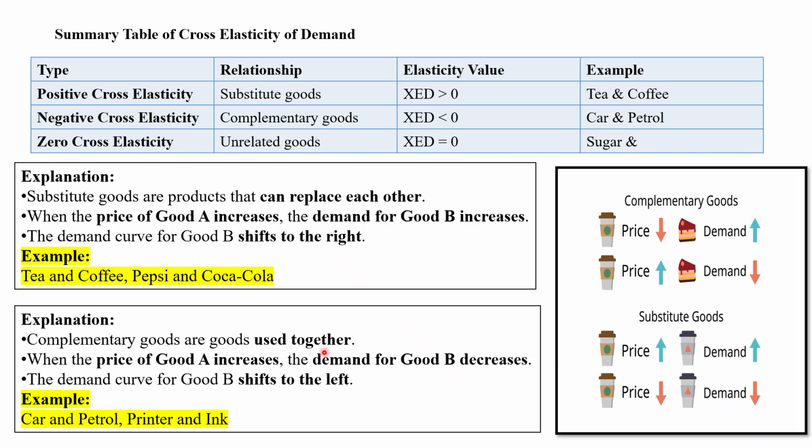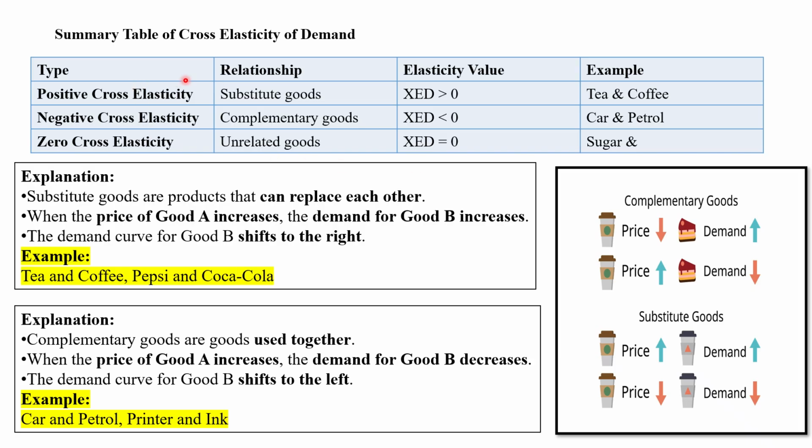When we talk about complementary goods, these are goods that can be used together. This is shown in this particular section, where when the price decreases, the demand for the other increases, and when the price of one good increases, the demand for the other good decreases. For example, car and petrol, printer and ink.